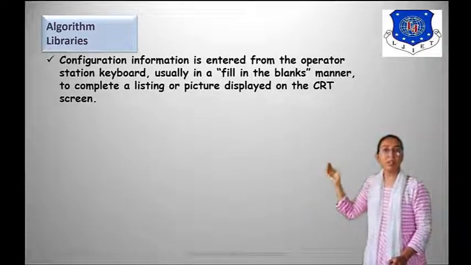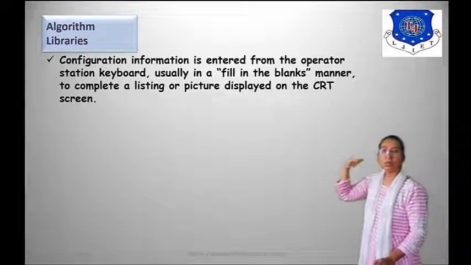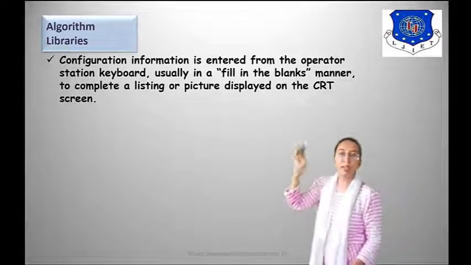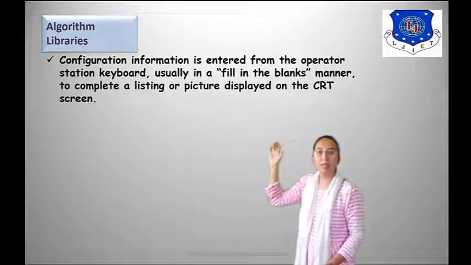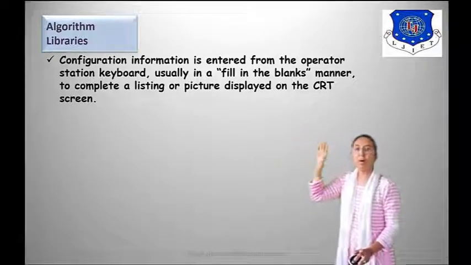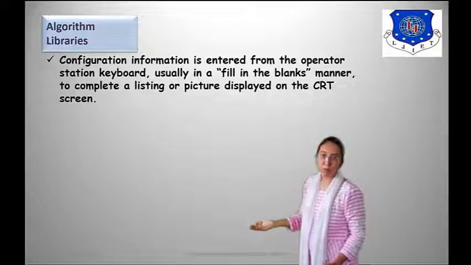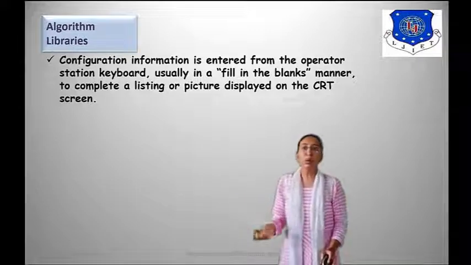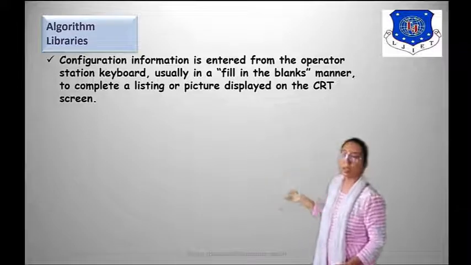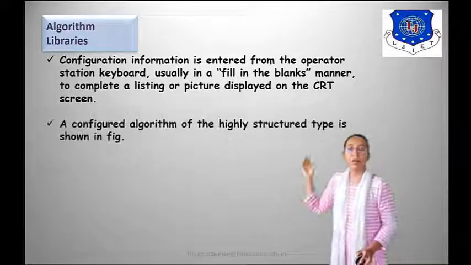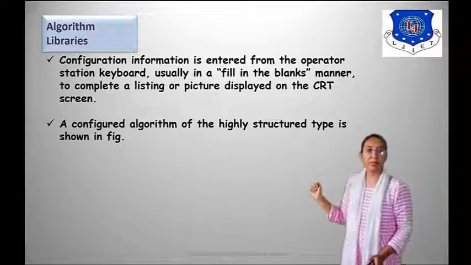Configuration information is entered from the operator station keyboard, usually in a fill-in-the-blank manner to complete a listing or picture displayed on the CRT screen. So here we can configure our information through the operator station keyboard, and we can see it in our display. A configured algorithm of high structure type is shown in the figure.